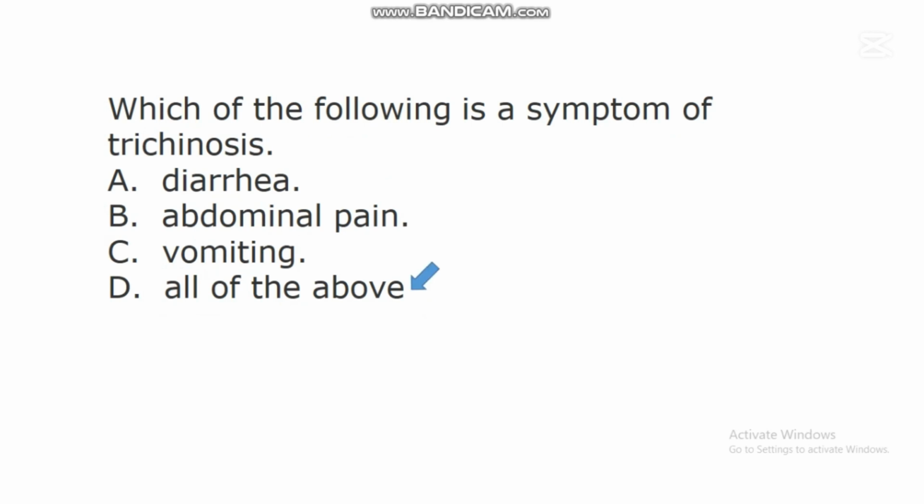There are many symptoms of this disease called trichinosis, and one of these symptoms is diarrhea. When an individual is suffering from this nematode disease, he or she can experience diarrhea. He or she will experience abdominal pain. In a lot of cases, the person will vomit. All these things are different symptoms of this nematode disease called trichinosis in people.